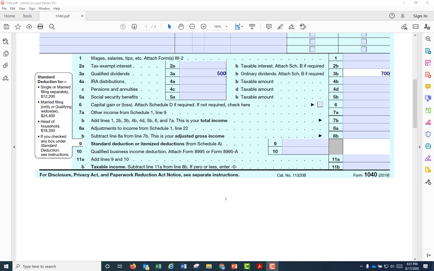What makes a dividend a qualified dividend? There are two qualifications or two criteria.